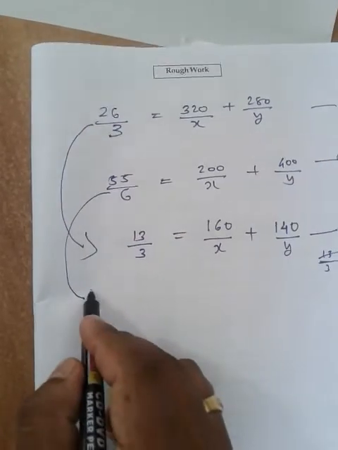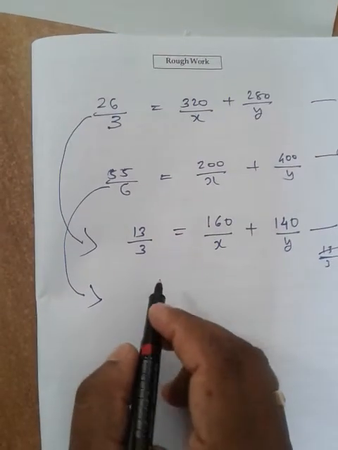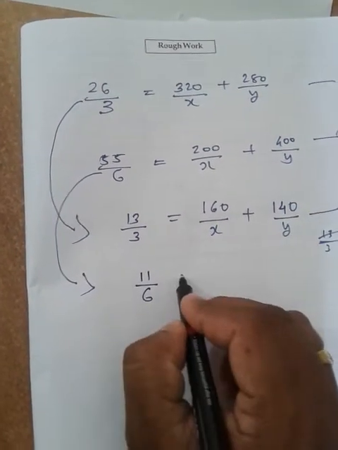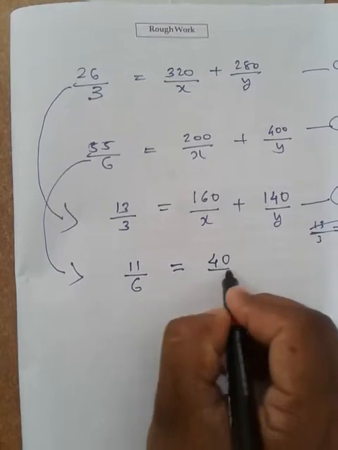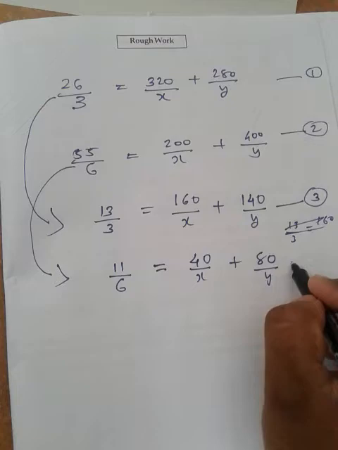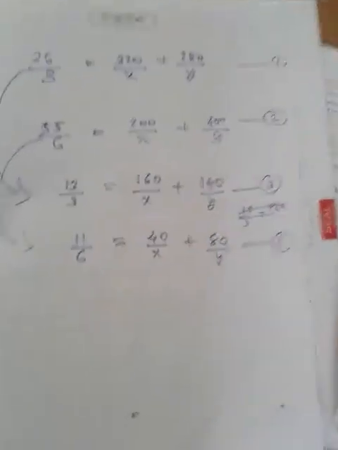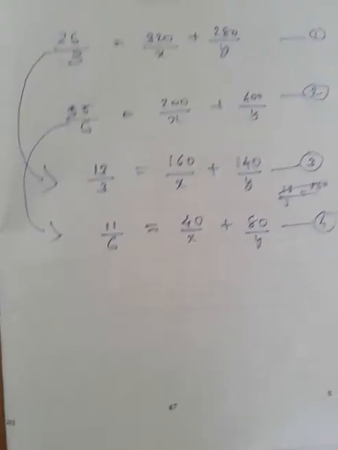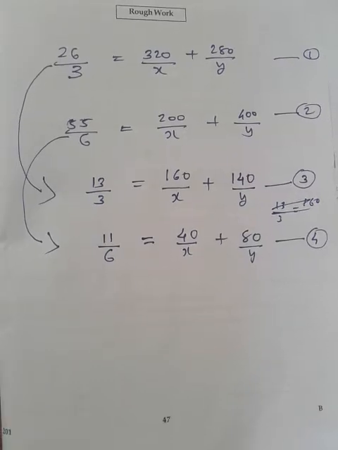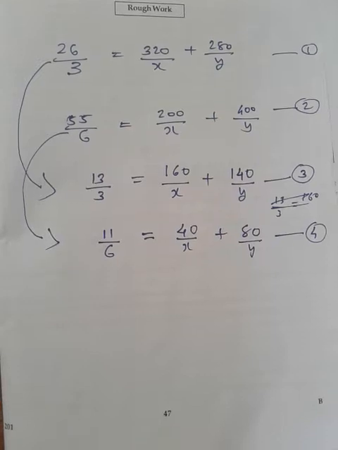And the second equation also I think you can simplify, by 5 it is possible. When you divide throughout by 5, it becomes 11 by 6 is equal to 40 by x plus 80 by y. It is your fourth equation, the new equation. We simplified because a common factor came in both equations, and we divided by that common factor. First equation, divide throughout by 2; second equation, divide throughout by 5, numerator only.